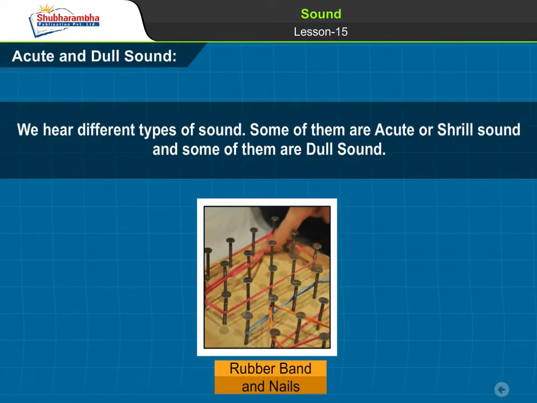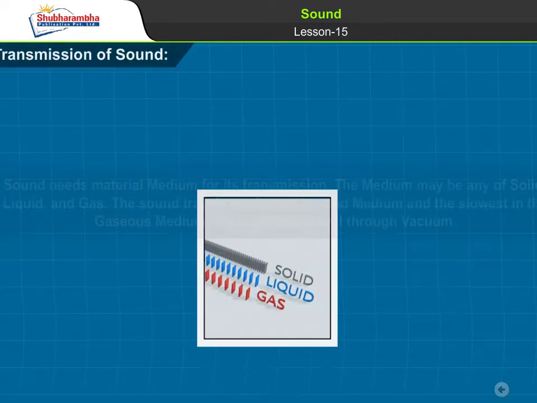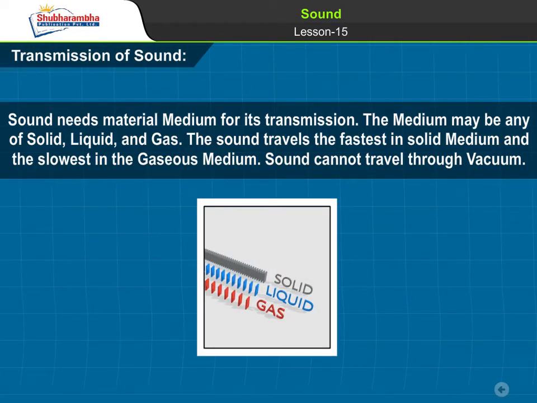Acute and dull sound. We hear different types of sound. Some of them are acute or shrill sounds and some of them are dull sounds. Transmission of sound. Sound needs a material medium for its transmission. The medium may be any of solid, liquid, and gas. Sound travels fastest in a solid medium and slowest in a gaseous medium. Sound cannot travel through vacuum.